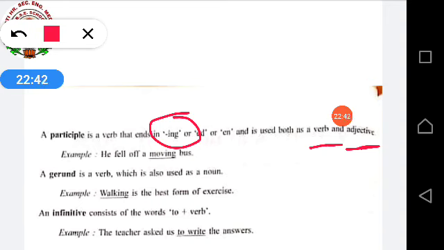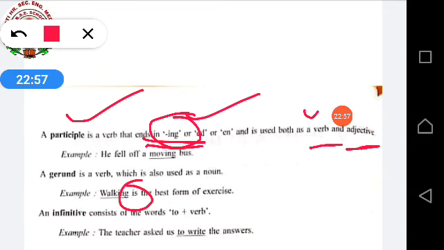Now you people might be thinking, madam, in participle also we are using ing, in gerund also we are using ing. How will we come to know the difference? So, when you are taking the participle, the ing word will be either a verb or an adjective.